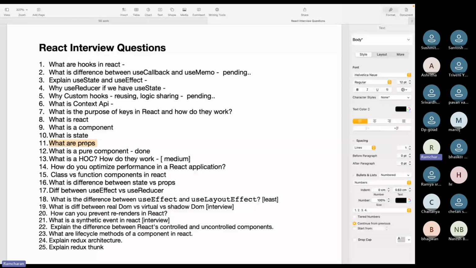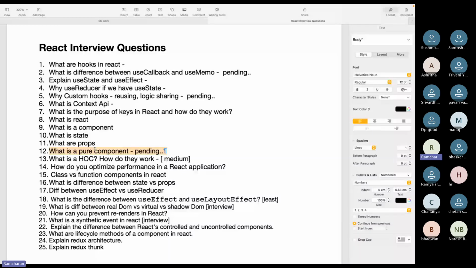You need not change the props. And pure component, this one I did not explain to you. I'll explain it when we learn optimization techniques. Pure component also comes under that optimization. So when to stop a component from re-rendering unnecessarily, all those things we'll discuss there.